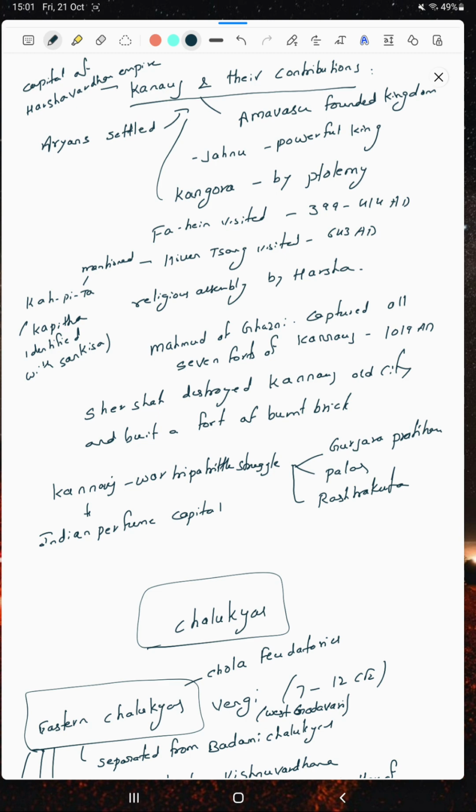In this session, we are going to discuss the second part, which the syllabus mentions as the second point: the Kanauj and their contributions. Then South Indian dynasties such as the Chalukyas. The syllabus particularly mentions the Western Chalukyas, Eastern Chalukyas, and Badami Chalukyas, and we are going to discuss them. After the Chalukyas, we will discuss the Sangam age, and the Cholas also.